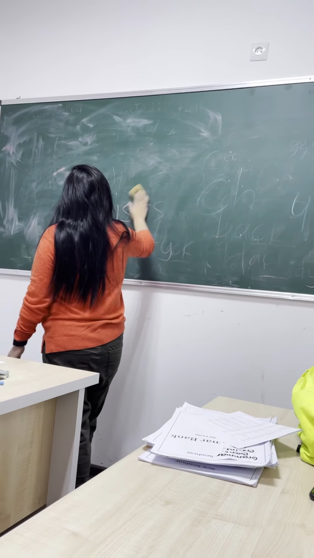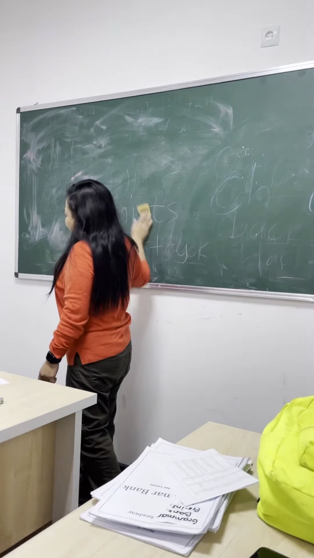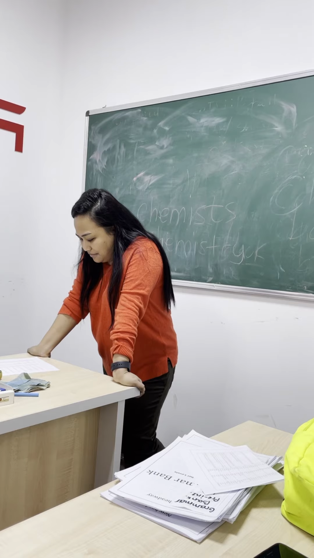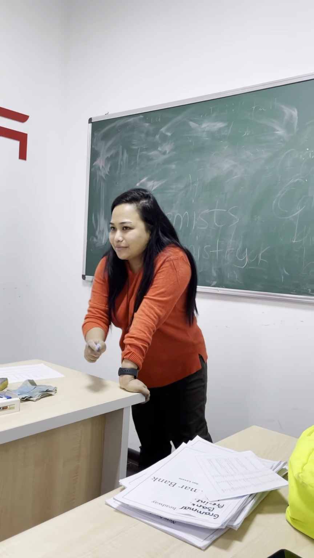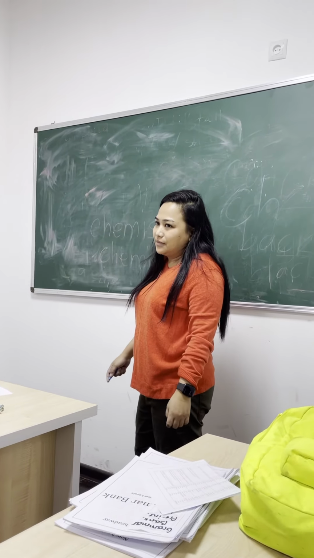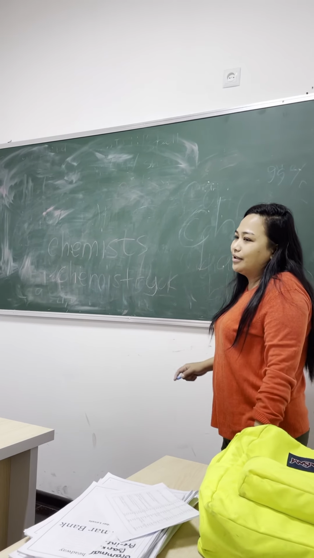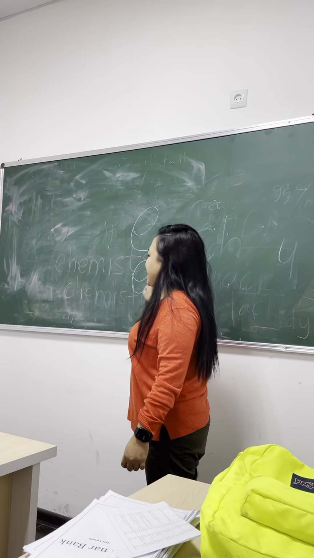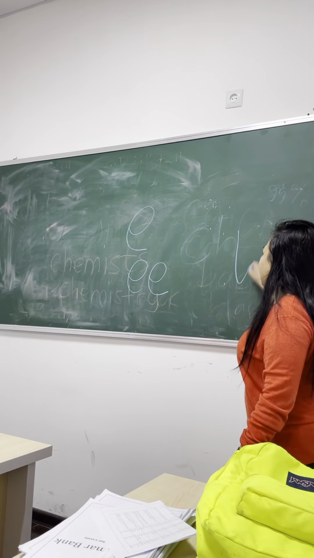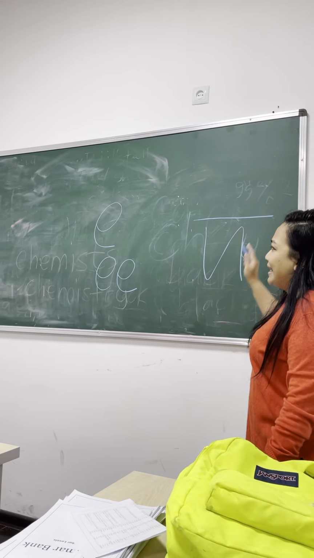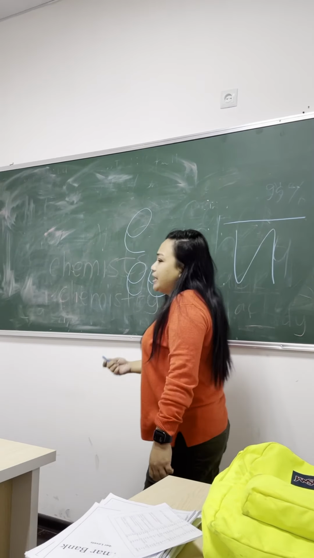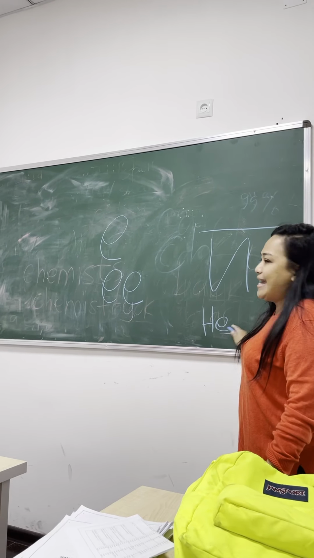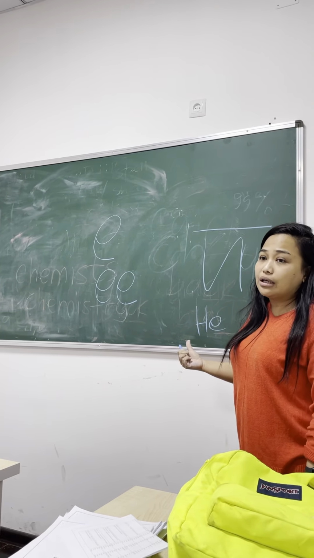Please read. Letter E at the end of one-syllable words will be pronounced as long E. Very good. Two letter E's together also will be pronounced as long E. Okay, now, eyes on the board. One E or two E's, you will pronounce it as E. So when you pronounce, you will say, he is Joshua.